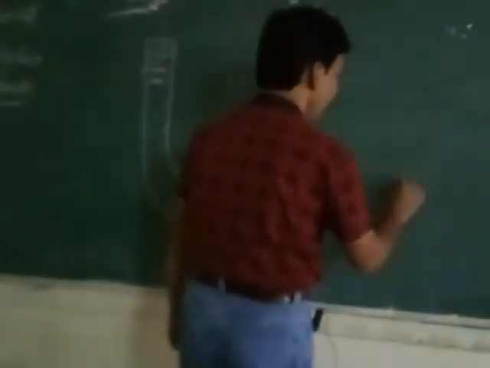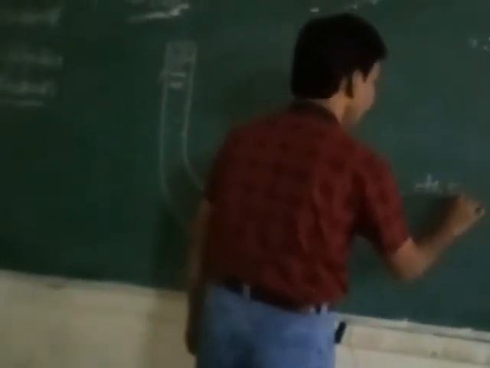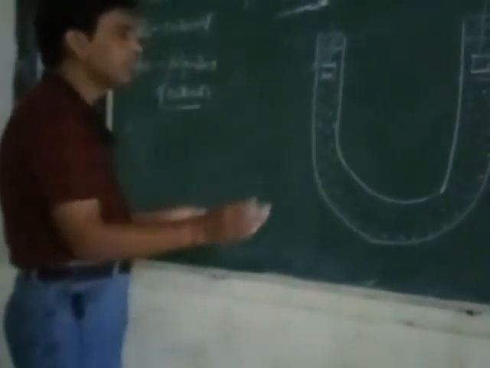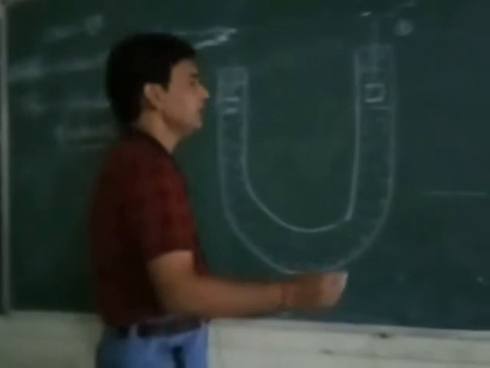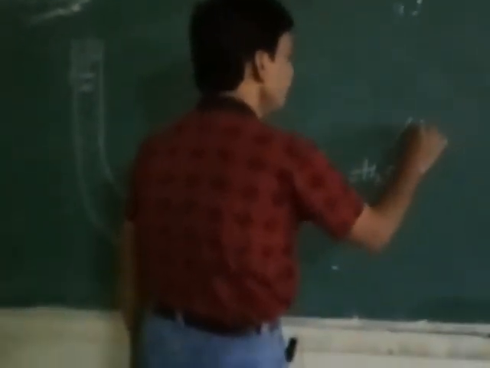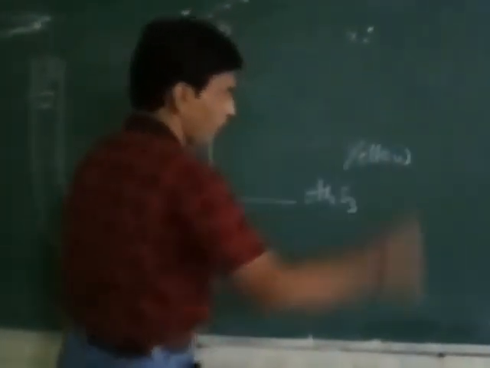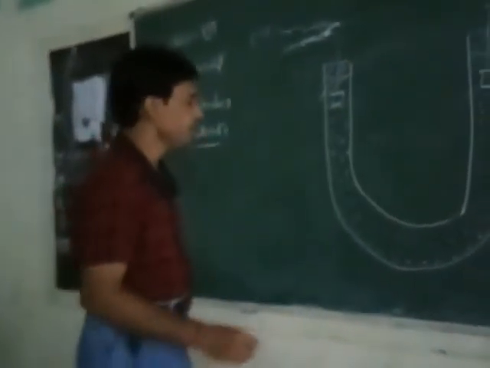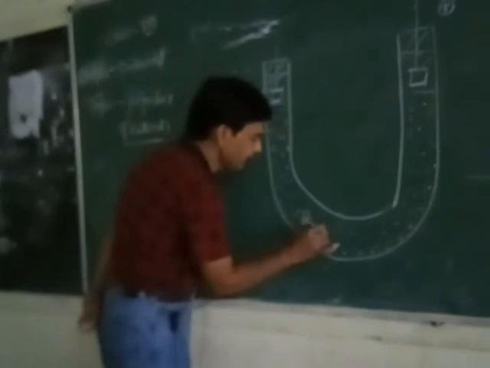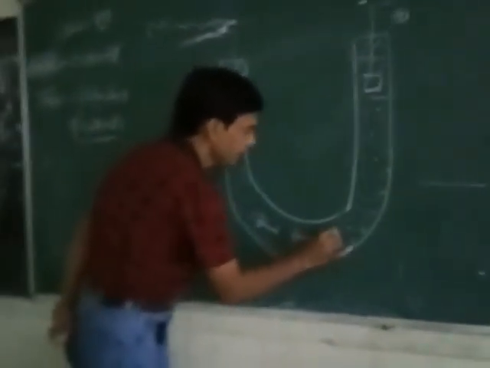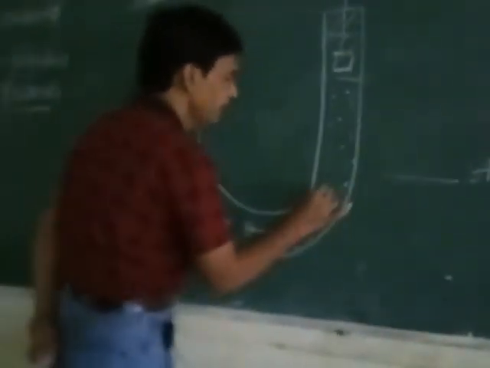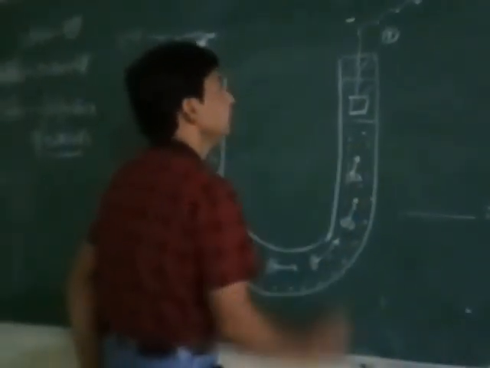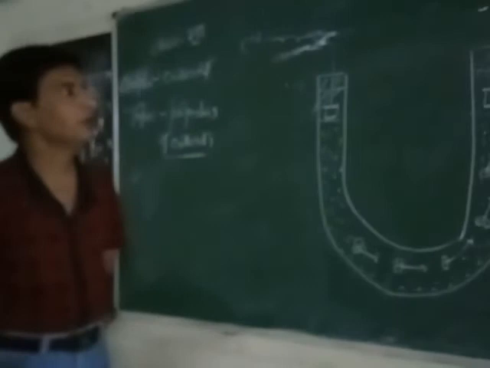When we take arsenic sulfide colloid particles in the U-shaped apparatus, the intensity of the yellow color is always similar in the whole solution. When electric current is passed, the arsenic sulfide moves toward the positively charged electrode, which is called the anode.